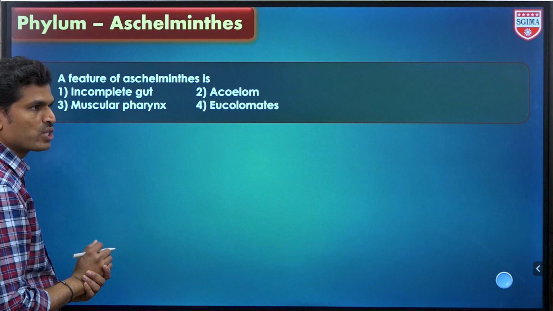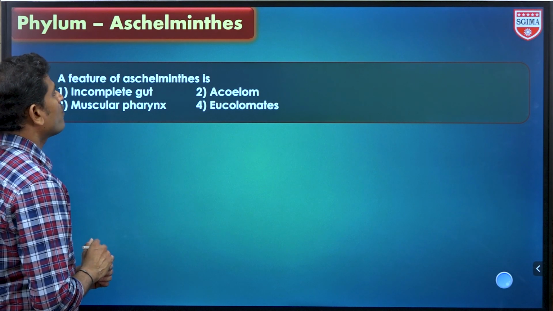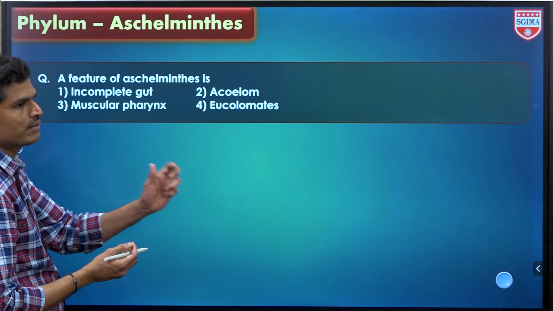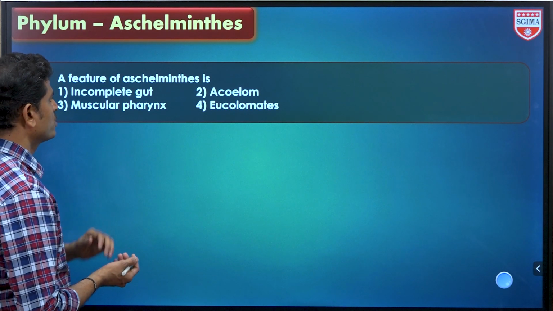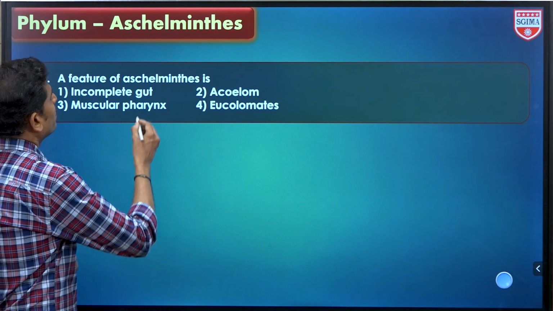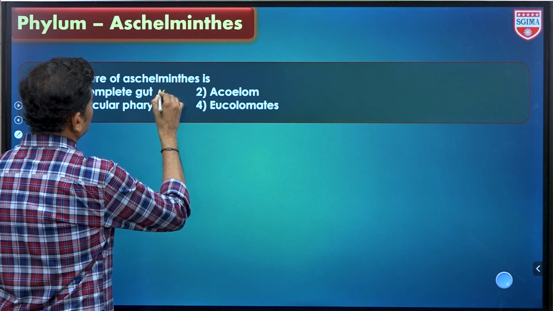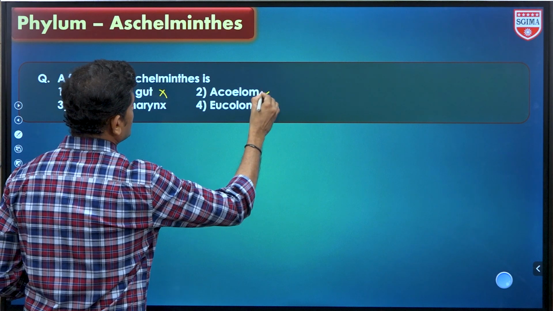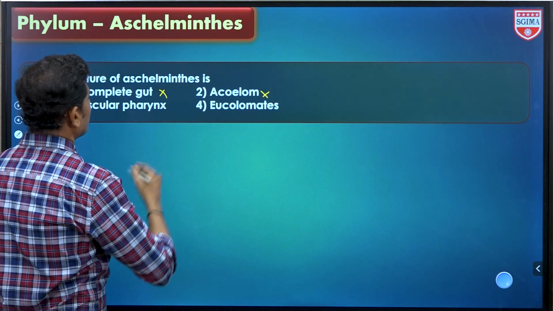Now, the second question is, a feature of Aschelminthes, like a distinct or unique feature of Aschelminthes. Incomplete gut. Incomplete gut नहीं है, इधर complete gut is present. Acoelomates नहीं, pseudocoelomates है. Muscular pharynx, yes.